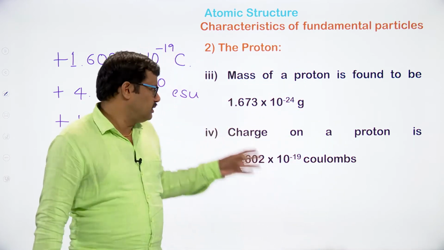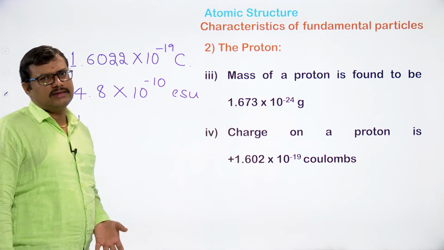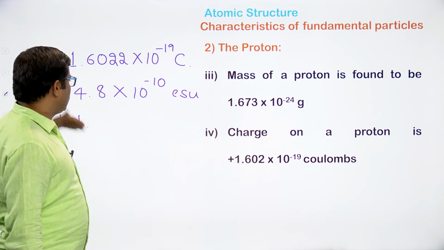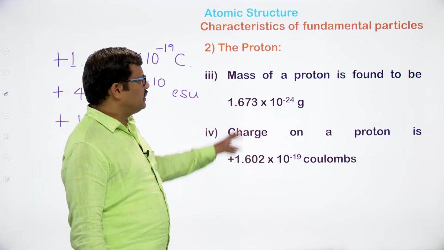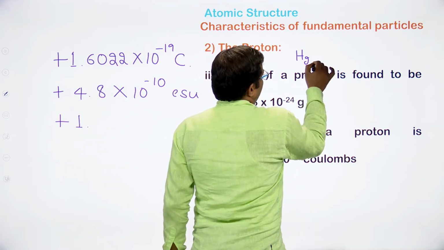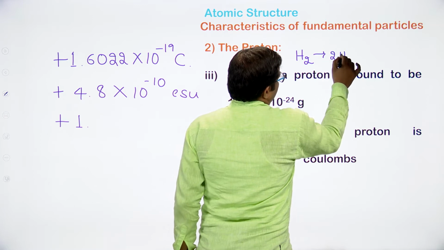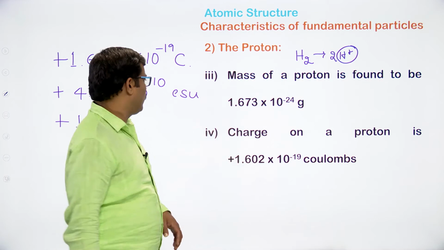If you remove the positive sign and keep the negative sign, that is the charge of the electron. If you keep the positive sign, that becomes the charge of a proton. Proton is the species obtained from hydrogen gas: hydrogen gas giving the corresponding hydrogen with a positive charge is taken as a proton.